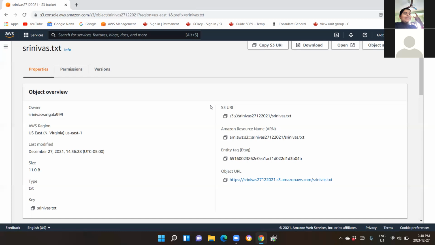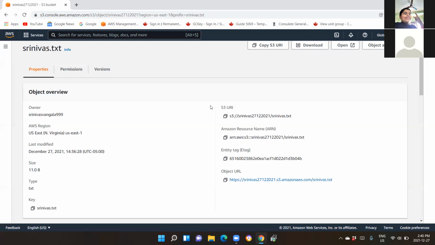And then you have S3 URL, then you have Amazon resource name, which we have seen already. And there is an entity tag. This tag is also part of your JSON. This is a unique tag associated with each and every key that you created. That means each and every object that you created will have a unique one. Most important thing, the last one is your object URL. Now, what is an object URL?